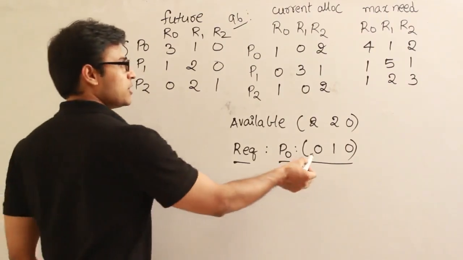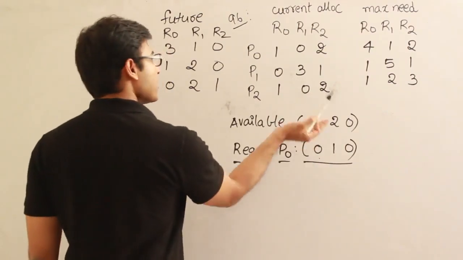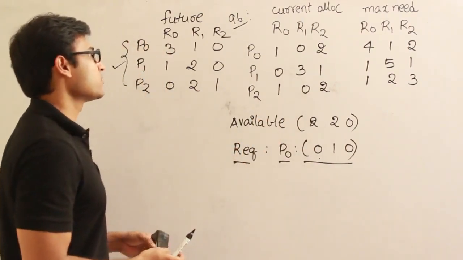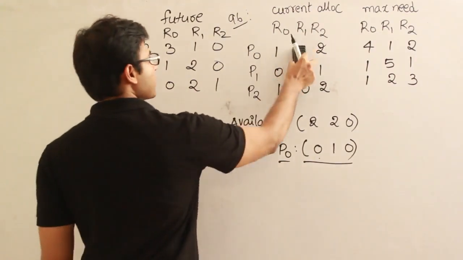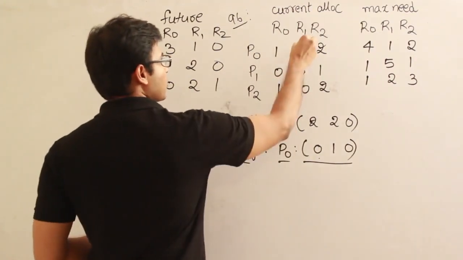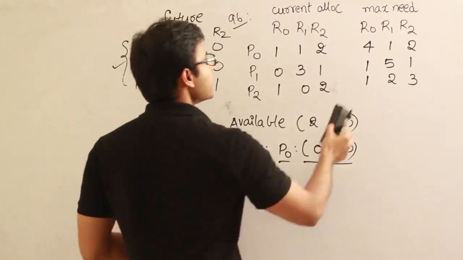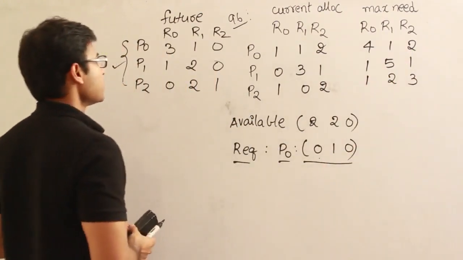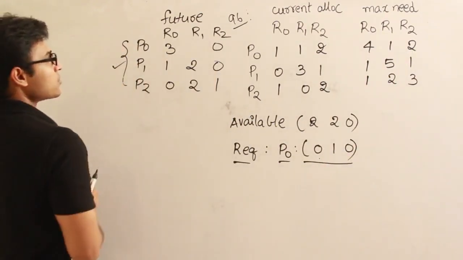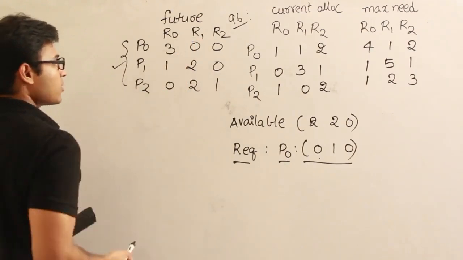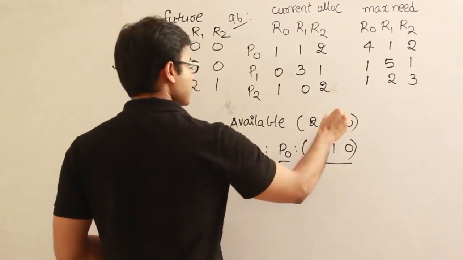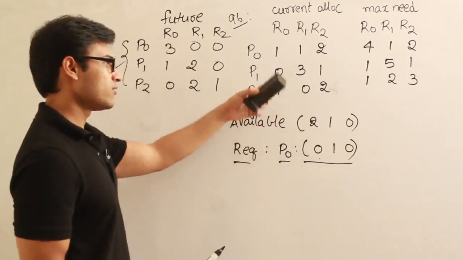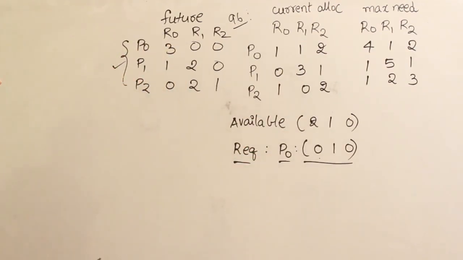Now what is the request? P0 requires 0, 1, 0. If I grant it, then what will be the allocations for P0? P0 allocations will become 1, 1, 2, and what will be the need? Maximum need is going to be same, but then future need is going to decrease. And what about the available? Available is going to be decreasing, right? Why? Because you have already allocated 1, therefore the new availability will not be 220, it will be 210.